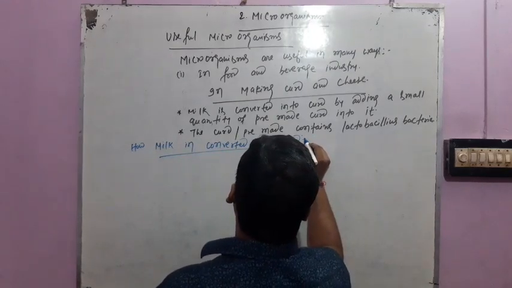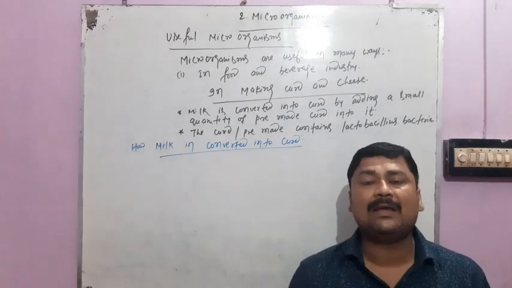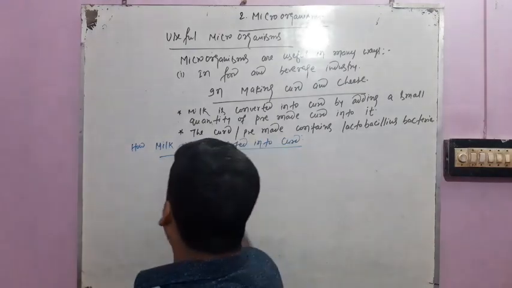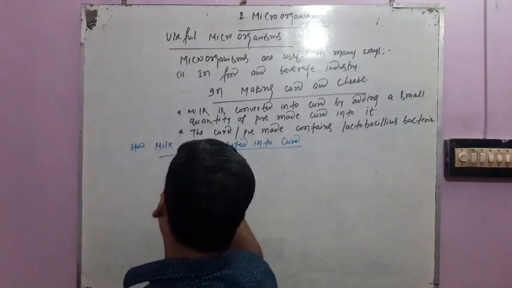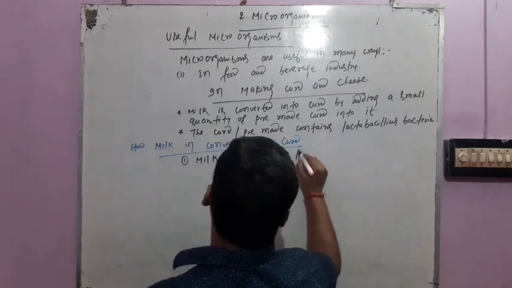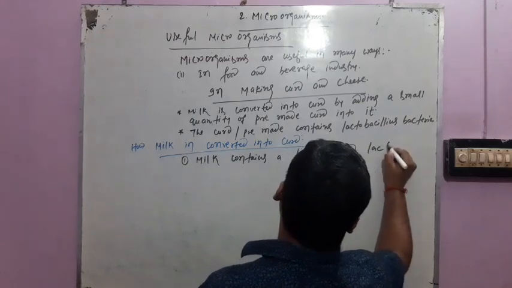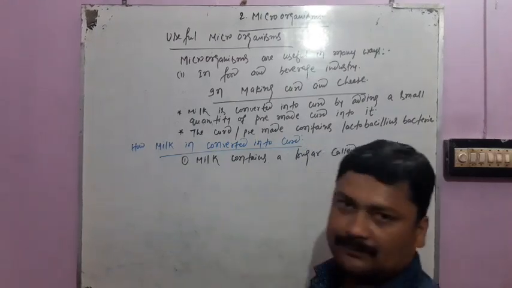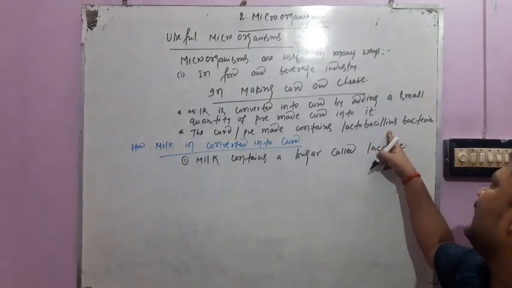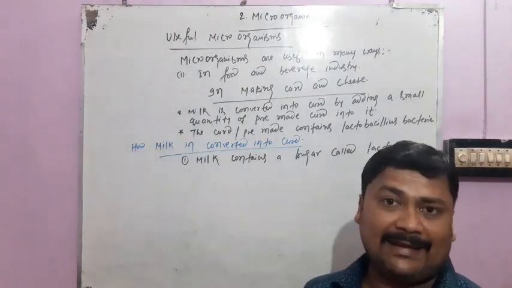The very first, as you know students, milk contains a sugar called lactose. Now this lactobacillus bacteria converts this lactose sugar into lactic acid.